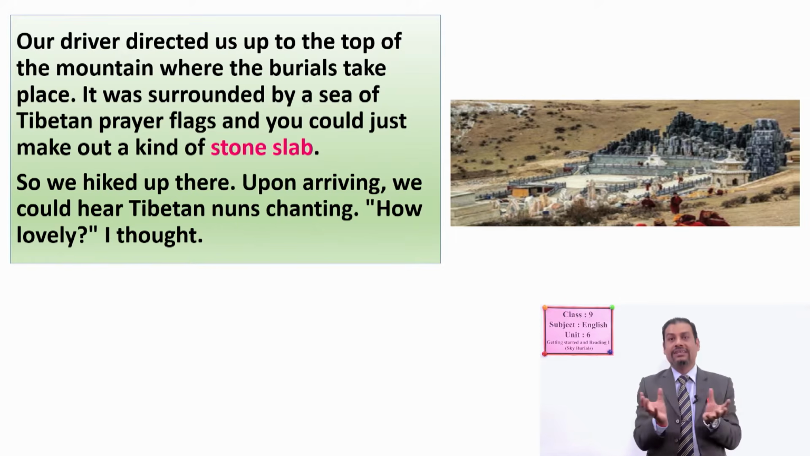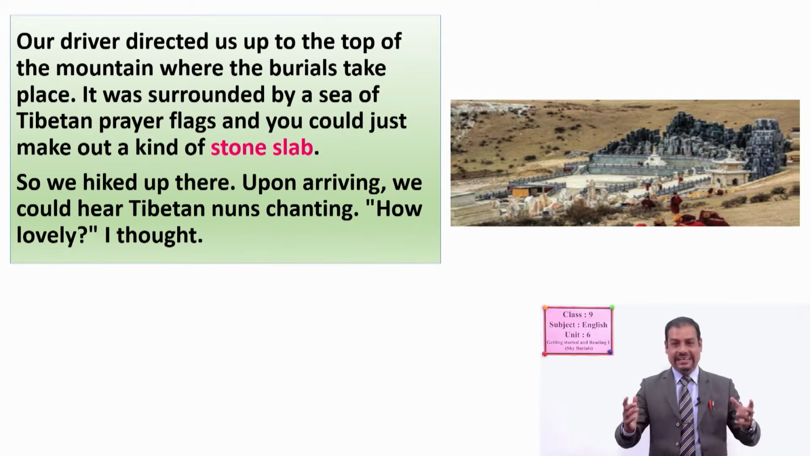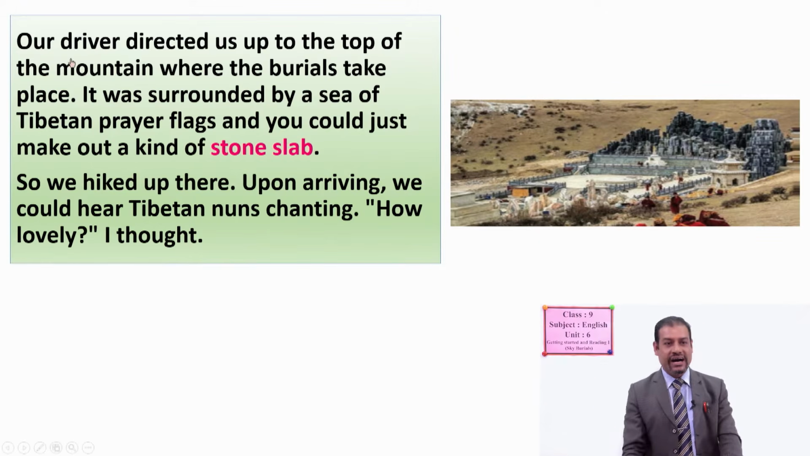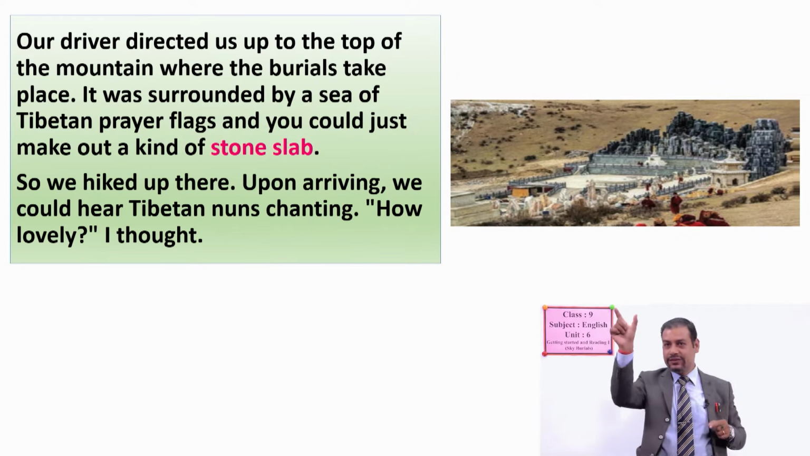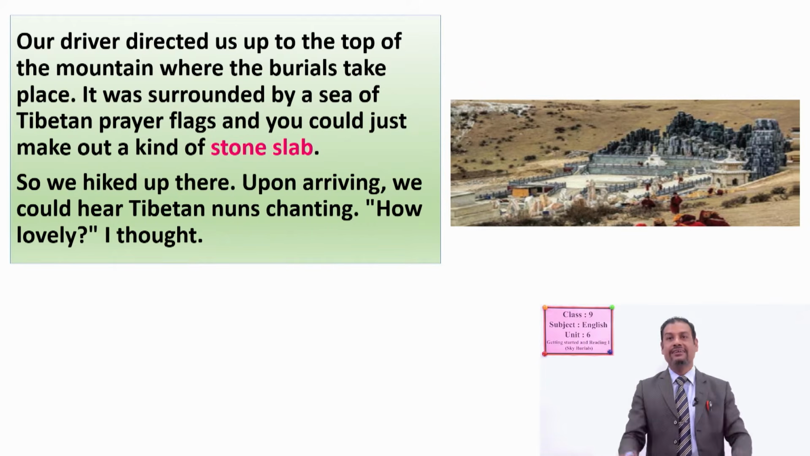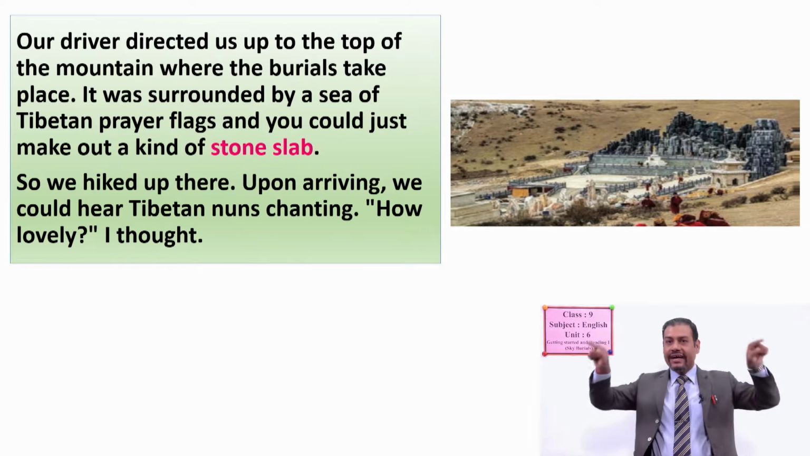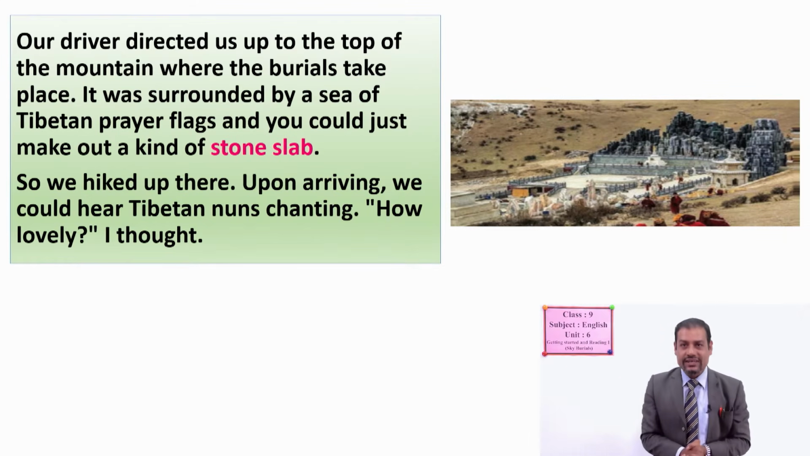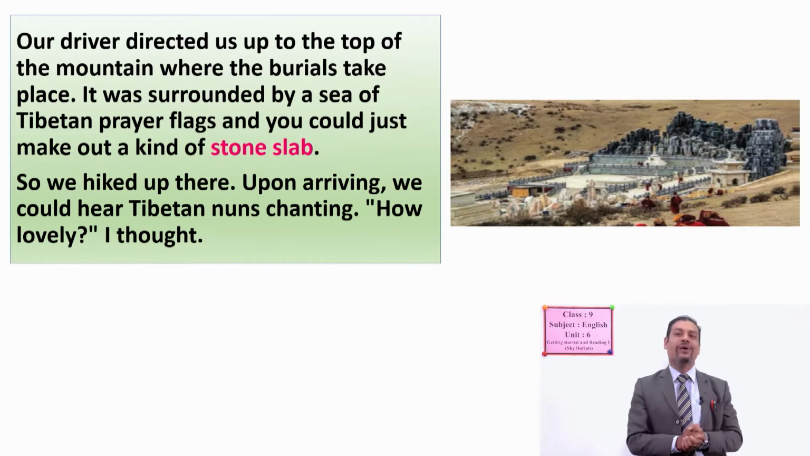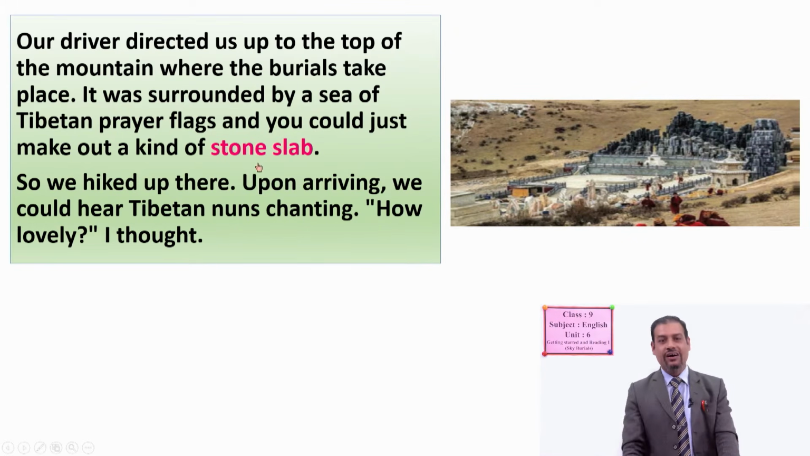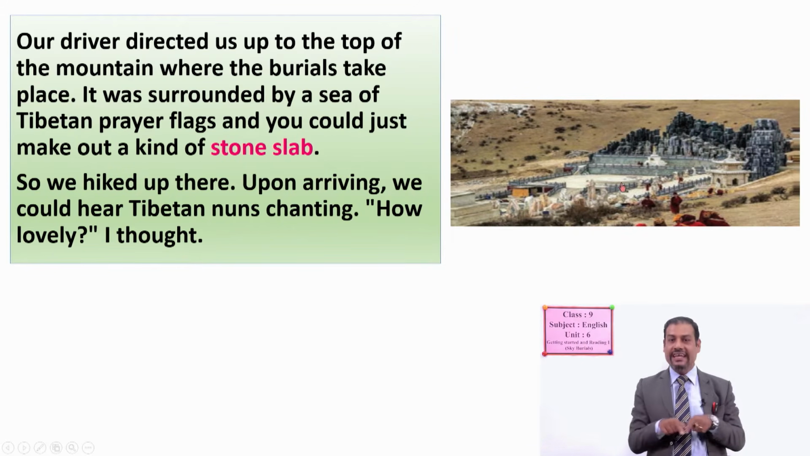And what type of place is that one? Can you tell me? Yes, the place is surrounded by the Tibetan prayer flags. Have you seen the flags of the Buddhist people? They have different colors of flags, and whatever activity they want to perform religiously, they need this flag. And on this site also, the writer finds the flags and the area is surrounded. And at the same time, what is there? Can you tell me? All right, you are correct. There is a stone slab. Even in the picture, you can see a big stone slab.